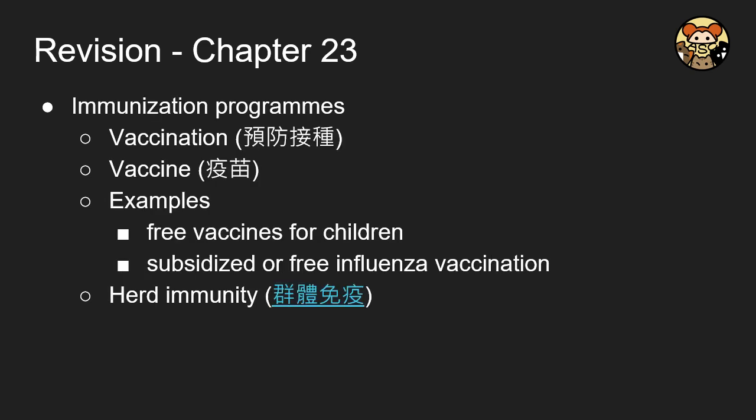So how can it be done? For the immunization program, we have vaccinations and we use vaccines. The best example is the free vaccines provided to kids and also the COVID-19 vaccines we received. And also there are seasonal subsidized or free influenza vaccinations for the elderly and also for the youngsters. And we are all protected because of this term, herd immunity, 群體免疫. For this term, if you simply Google it, you will find a lot of discussion about it, because for the COVID-19 vaccine, this is the principle behind it.